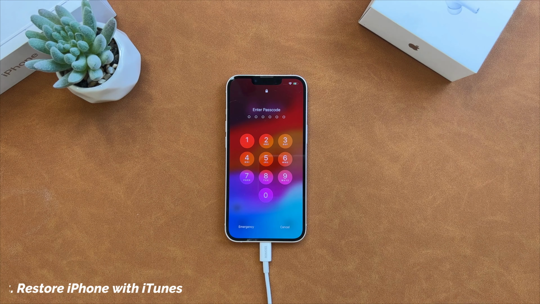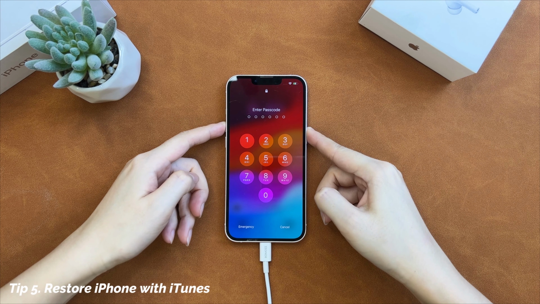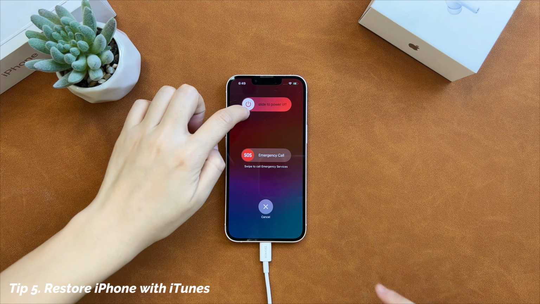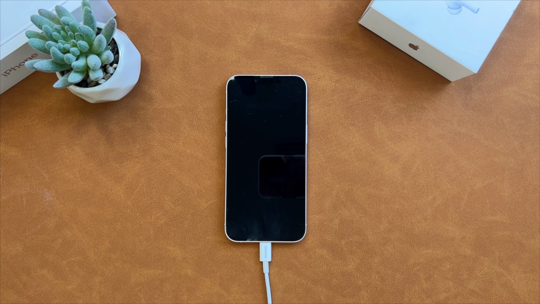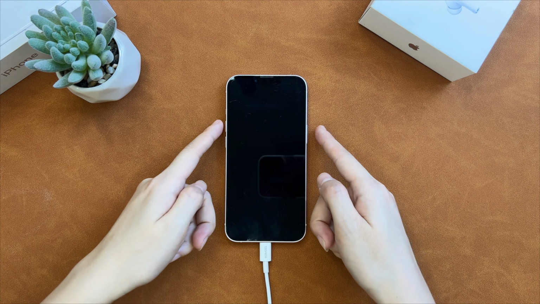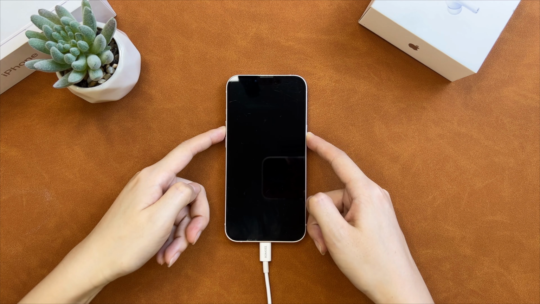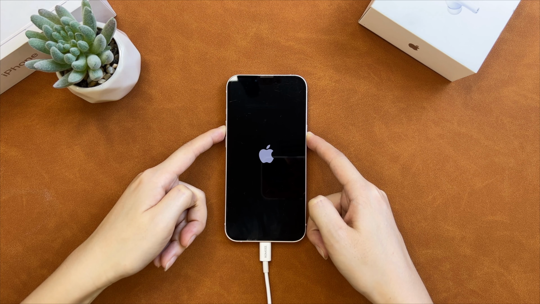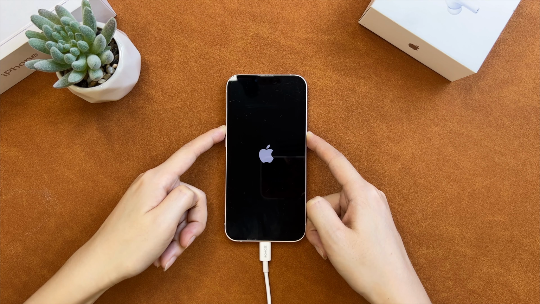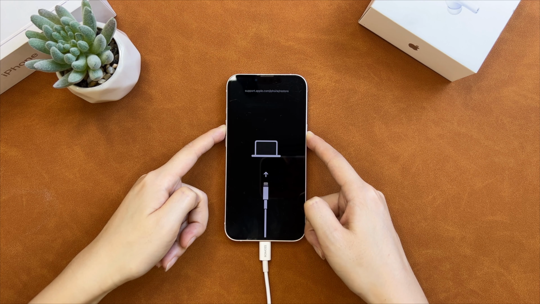The fourth tip is to use iTunes to restore your iPhone. First, you need to put your unavailable iPhone into recovery mode. Your computer cannot recognize your device if you don't do the step. Power off your iPhone. Press and hold the volume up and the side button simultaneously until you see the recovery mode screen. Then, connect your iPhone to your computer.